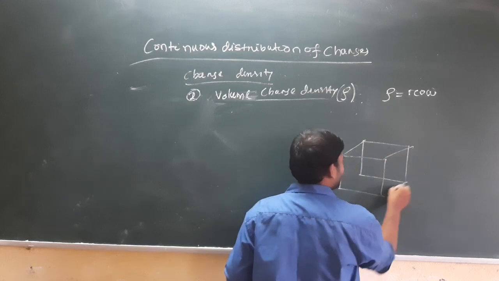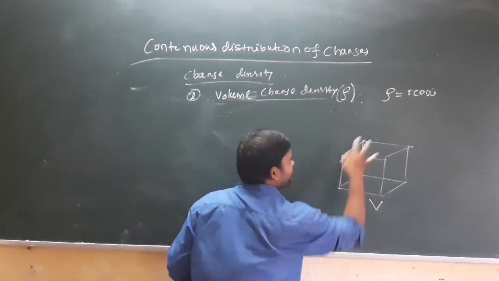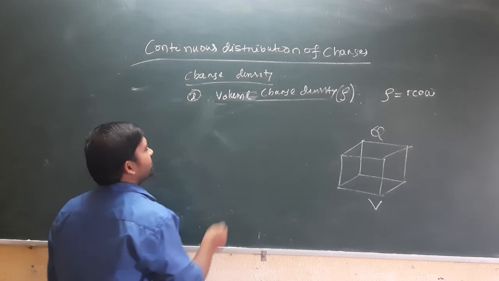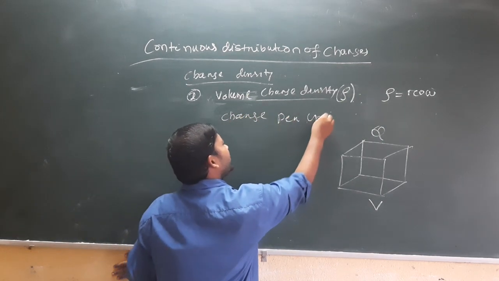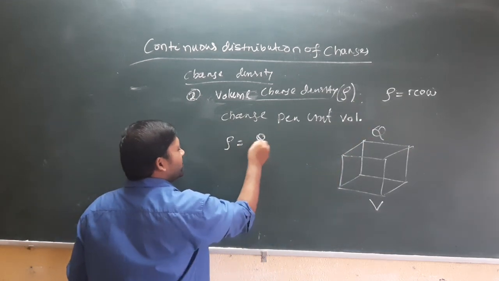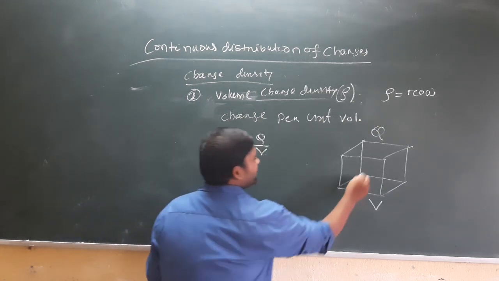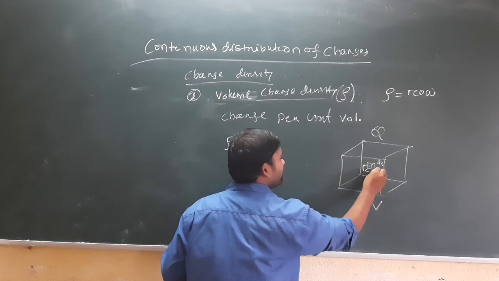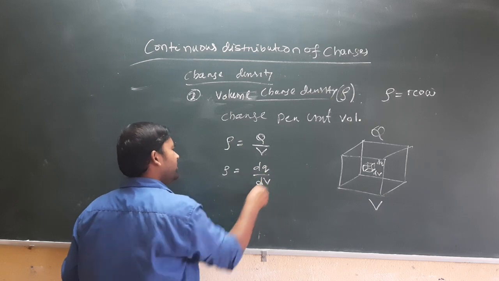Suppose I take a volume element having the volume V in which the total charge is Q. In such case the volume charge density defines charge per unit volume. That's why rho equals Q upon V. If I consider a small unit volume containing the charge dq having volume dv, in such case rho can be represented as dq upon dv.